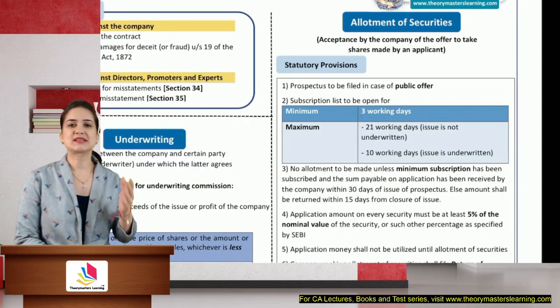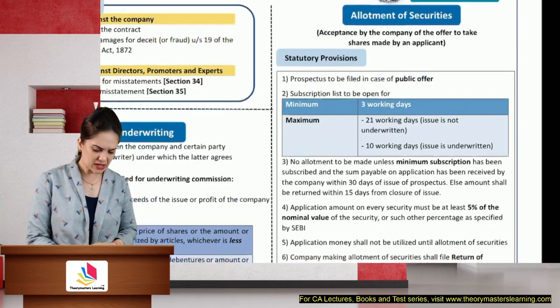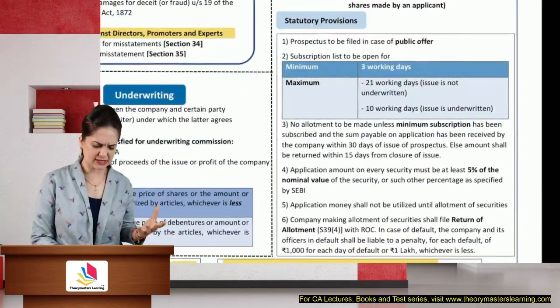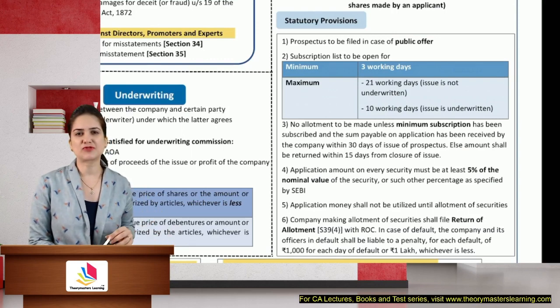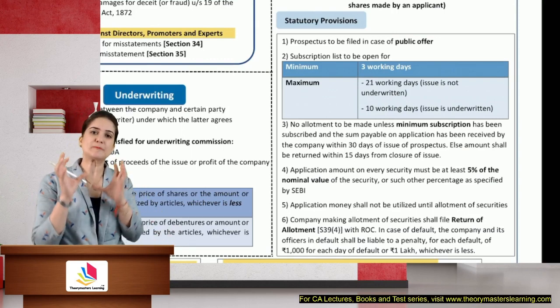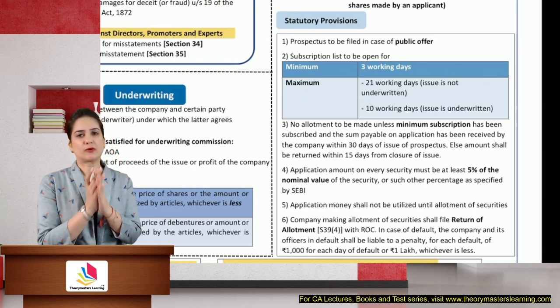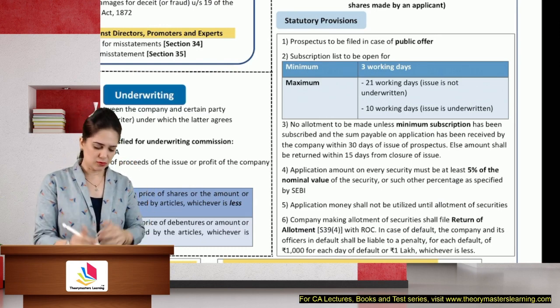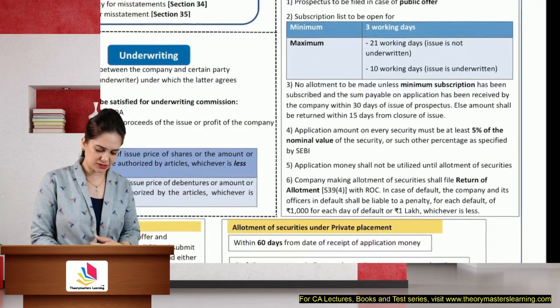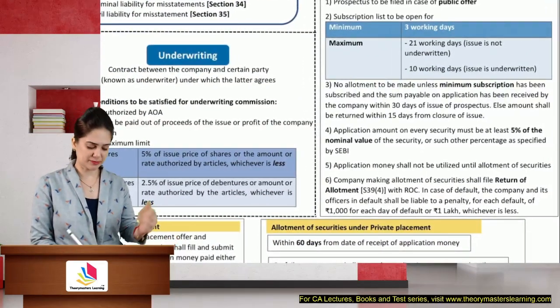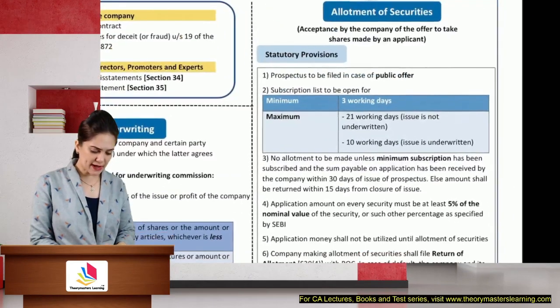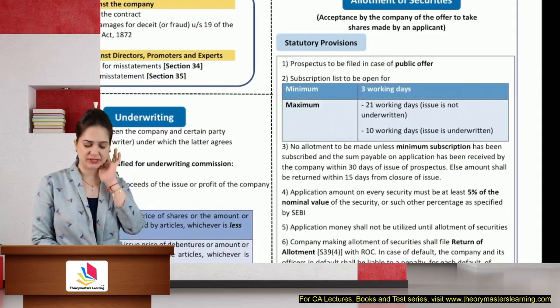Next, let us discuss allotment of securities. A very small part over here, because as I informed, not many questions are asked from the allotment chapter. There are only specific sections on which questions can be asked, and those are minimum subscription, section 39, or maybe underwriting commission. So I have covered both these concepts over here.